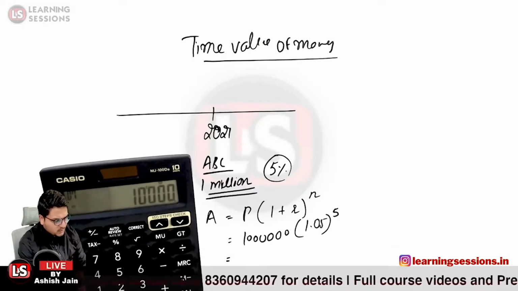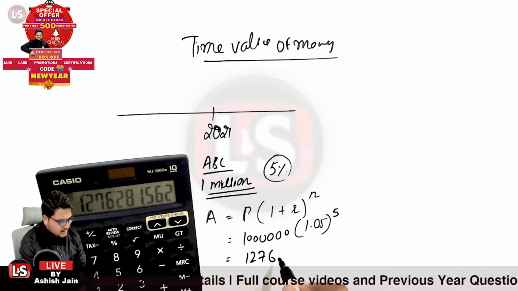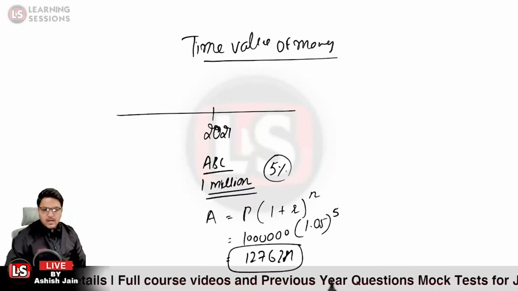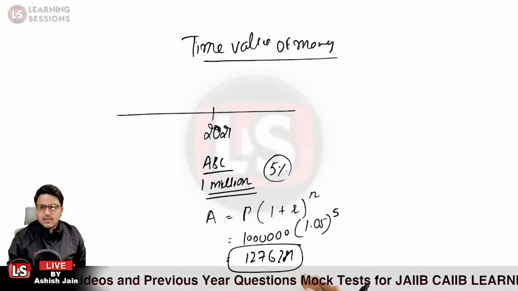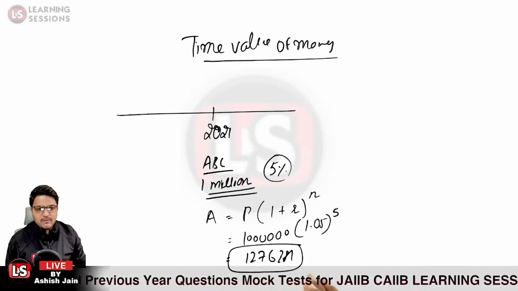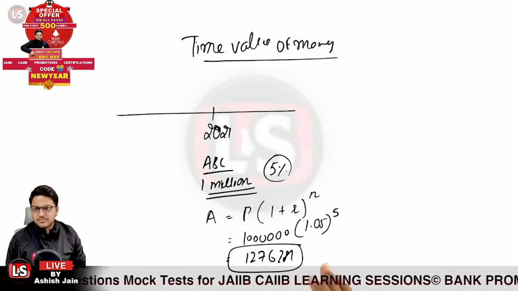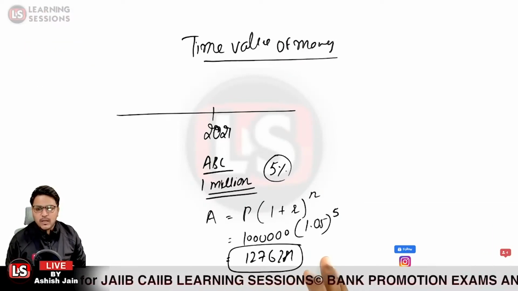So it will be equal to 1276281. So that will be the population after 5 years. That is going to be the population after the 5 years. After 5 years, the population will be 1276281. Okay, is that clear? That is related to compounding.